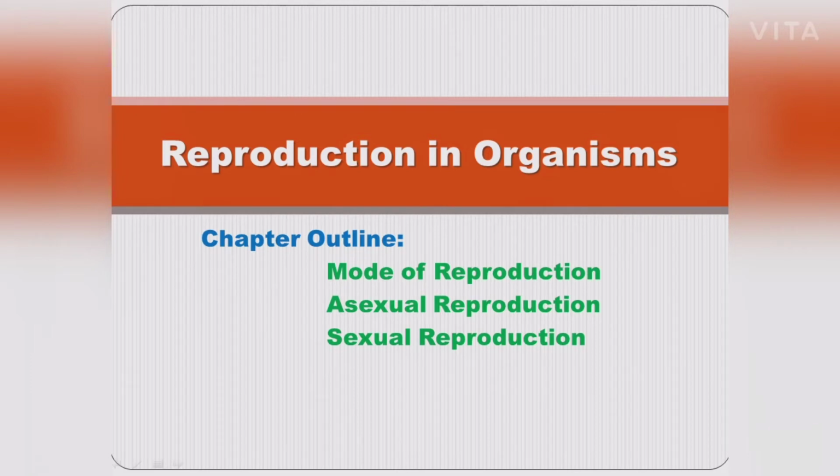Hello students, in biology zoology, the first lesson is reproduction in organisms. Reproduction in organisms explains asexual reproduction and sexual reproduction. In asexual reproduction, offsprings are genetically identical.